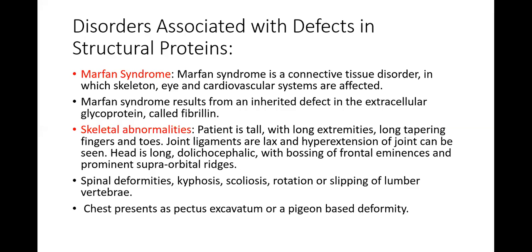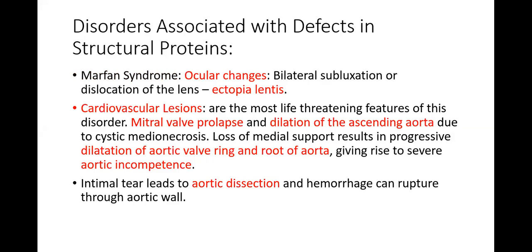Inherited defects in the glycoprotein called fibrillin. These can be your examination question. The examiner can ask: what are the Mendelian disorders? Give us some examples. You can give this example very well. In Marfan syndrome, there are certain eye changes as well, known as ocular changes. Bilateral subluxation or dislocation of the lens is present, which is known as ectopia lentis.